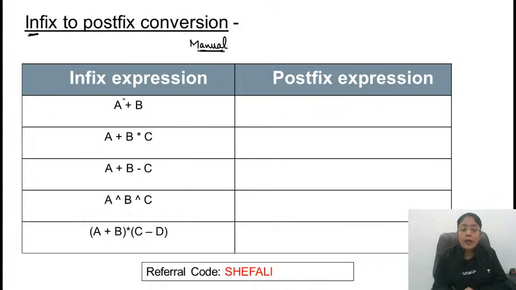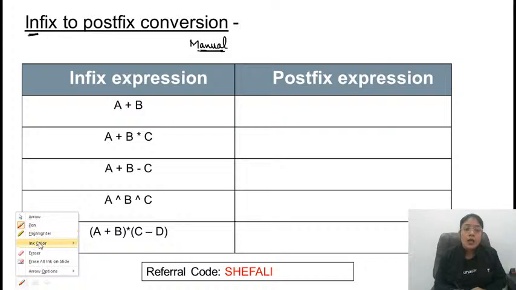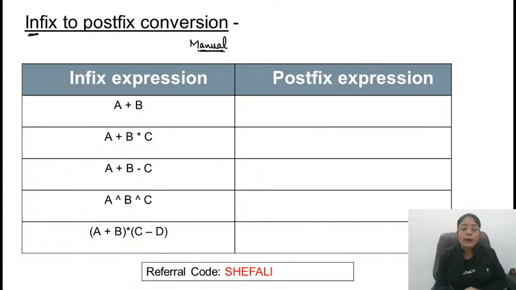Clear? So I have taken some examples of infix expressions. For these infix expressions, we need to write the corresponding postfix expressions. We will start with very easy examples. So what is this A? This is obviously operand 1. This is operand 2. And this is the operator. Right? How do we represent it in postfix? We need to write operand 1, then operand 2, and then the operator.